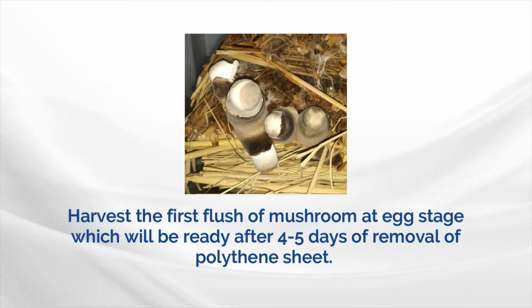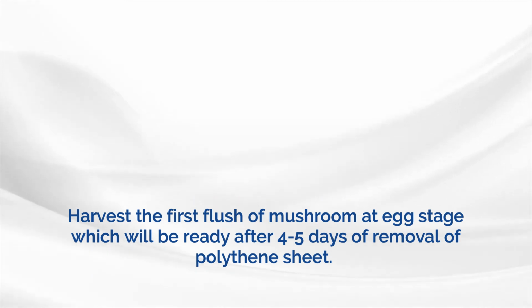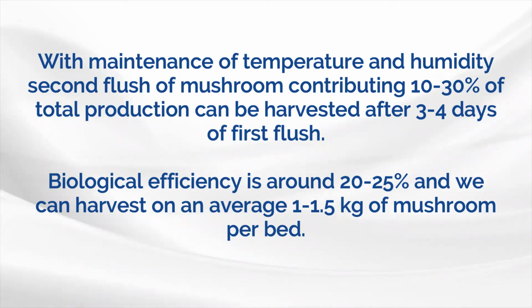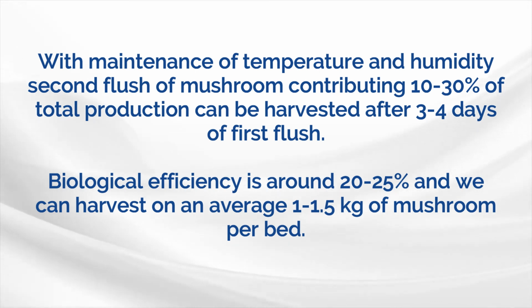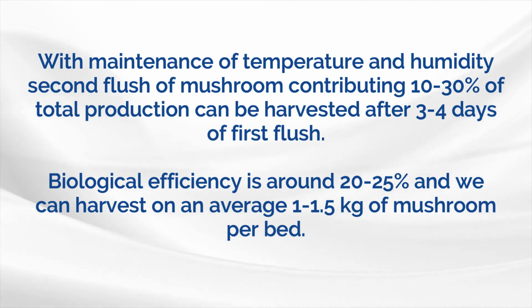of the polythene sheet. First flush normally lasts for 3 to 4 days and contributes about 70 to 90% of the total production. With maintenance of temperature and humidity, the second flush of mushroom, contributing 10 to 30% of the total production, can be harvested after 3 to 4 days of the first flush. Biological efficiency is around 20 to 25% and farmers will harvest on an average 1 to 1.5 kg of mushroom per bed.